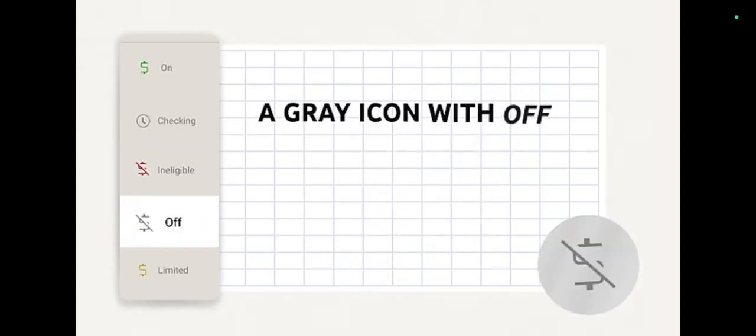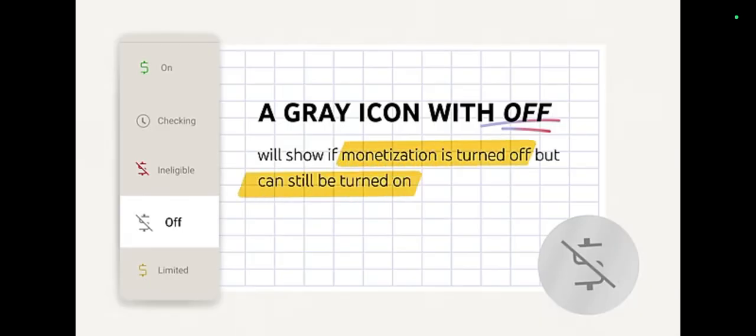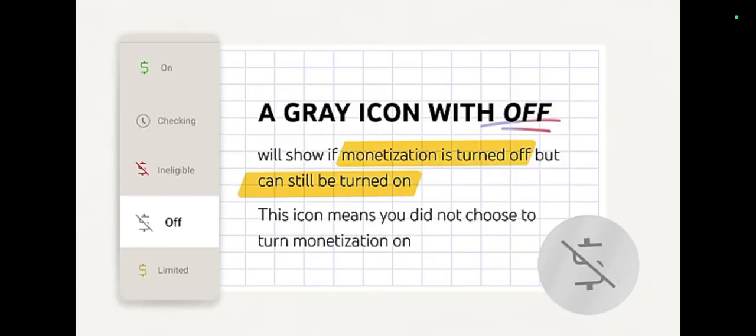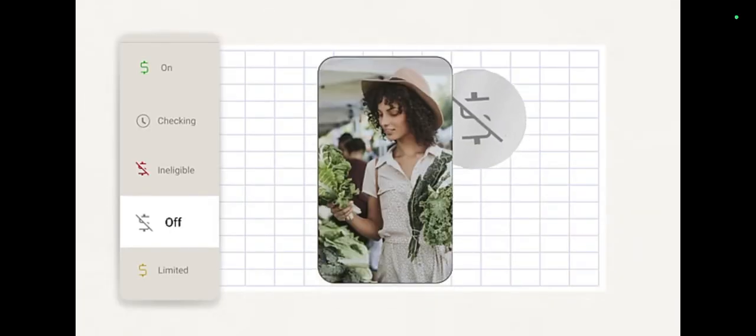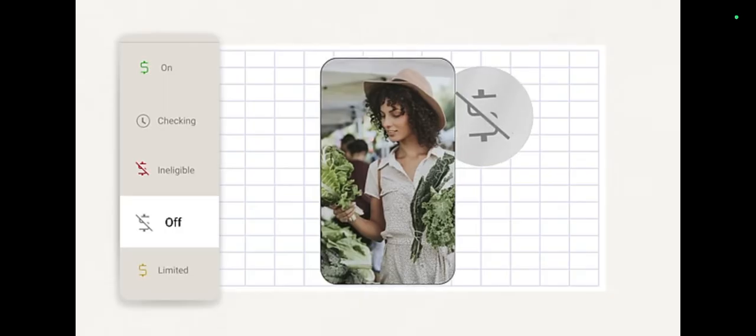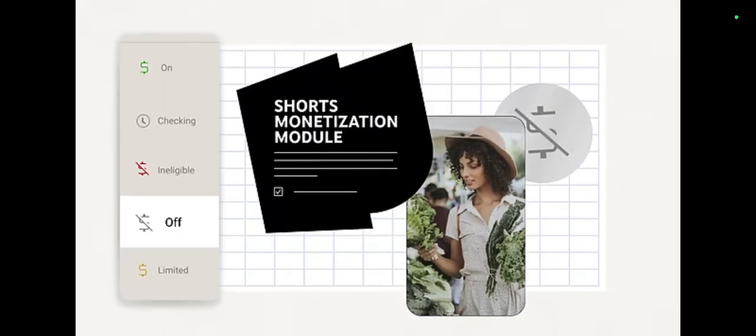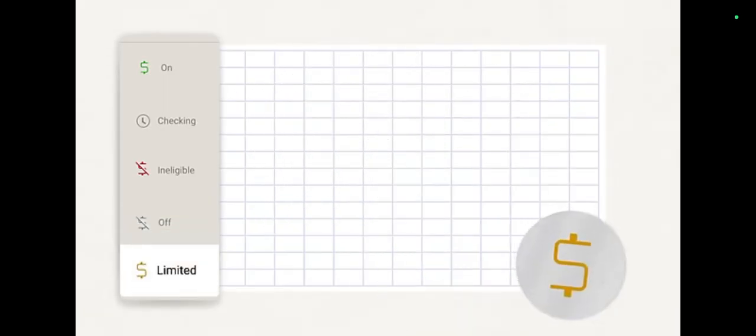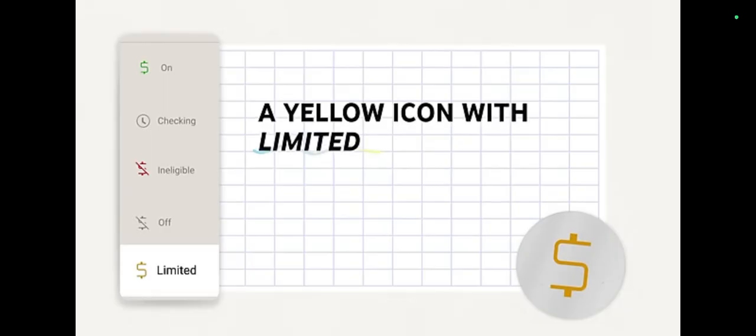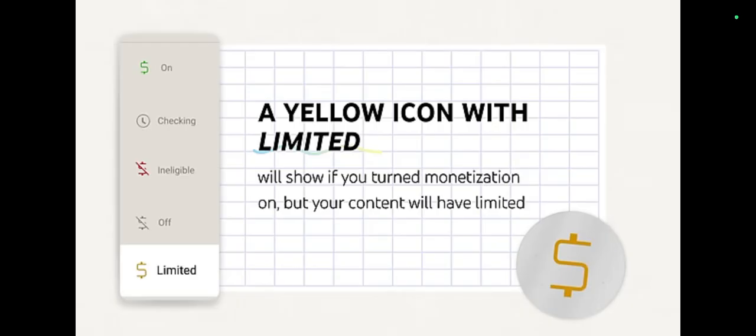A gray icon with Off will show if monetization is turned off, but can still be turned on. This icon means you did not choose to turn monetization on. Or, if you get this icon on your shorts, it means that you haven't accepted the Shorts monetization module in YouTube Studio yet. And lastly, a yellow icon with Limited will show if you turned monetization on, but your content will have limited or no ads.